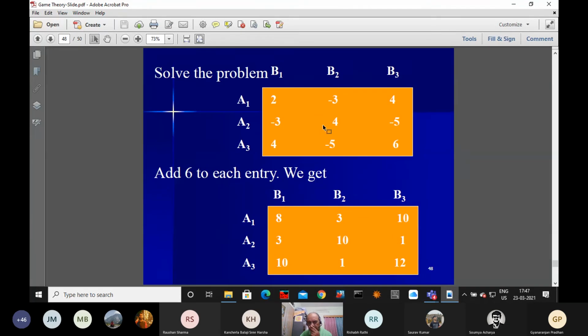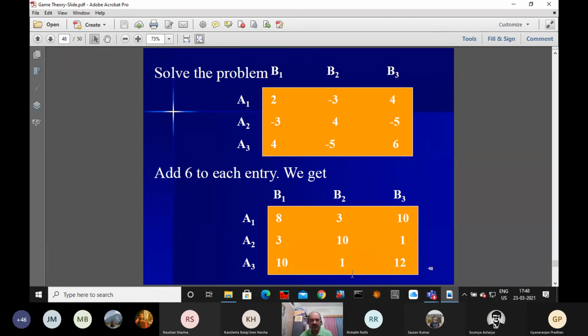If you add a constant, the value of the game is increased by that constant. So now 2 becomes 8, minus 3 becomes 3, and 4 becomes 10. Similarly, second row elements 3, 10, 1, and third row elements 10, 1, 12.